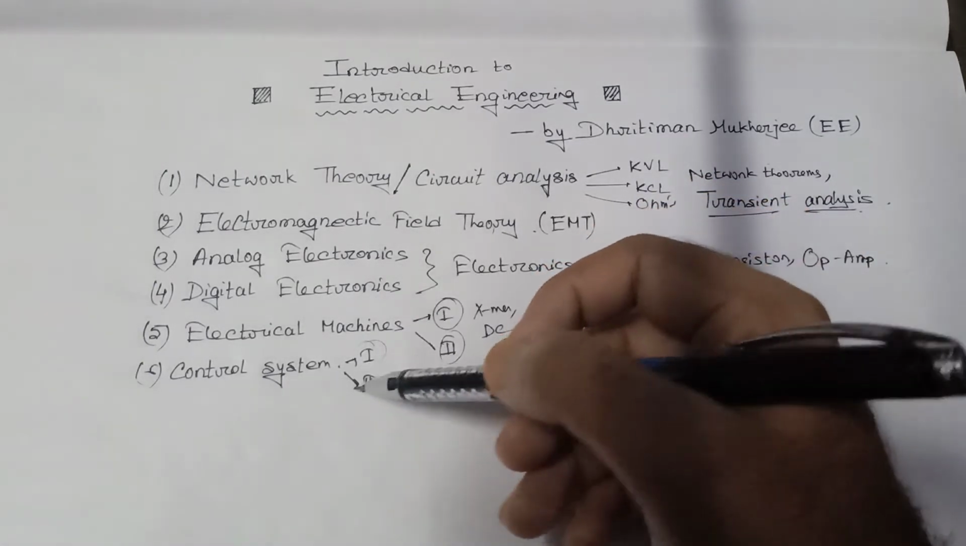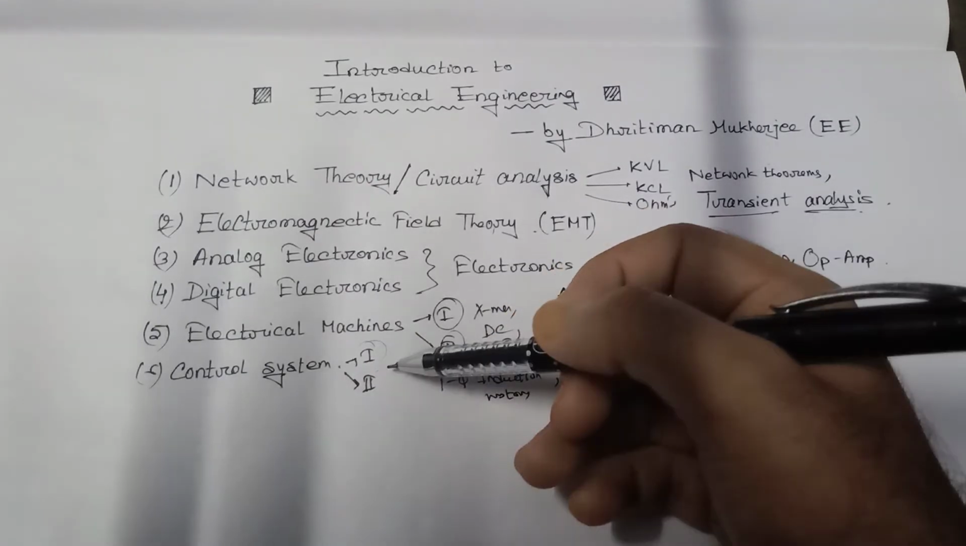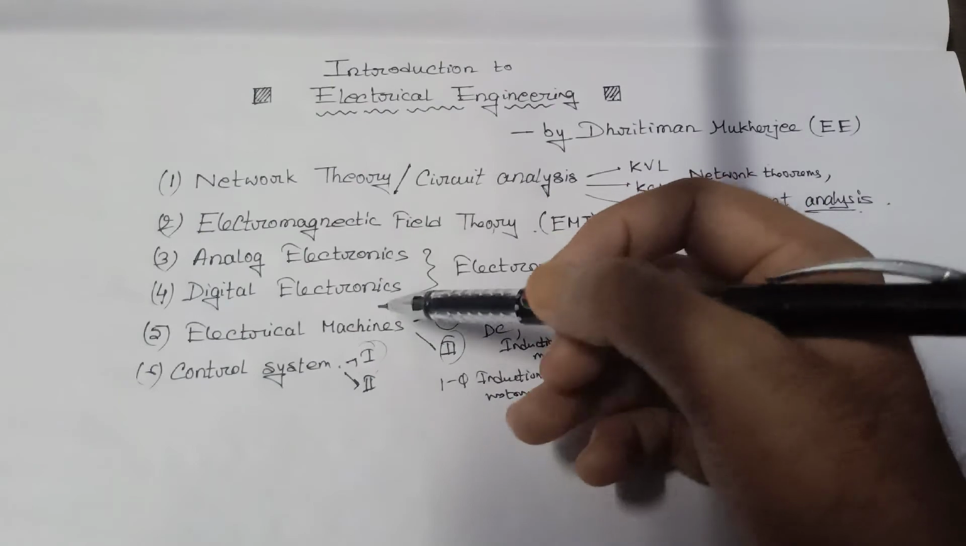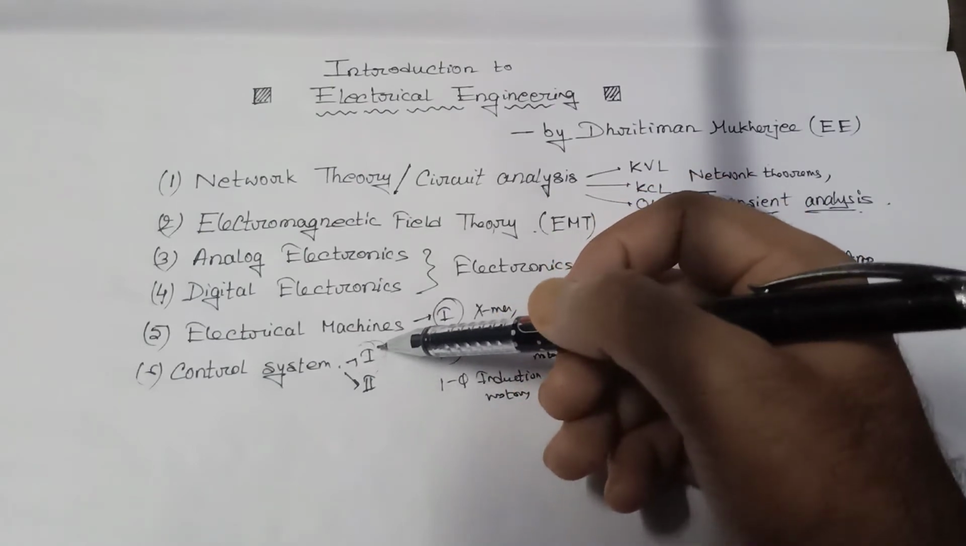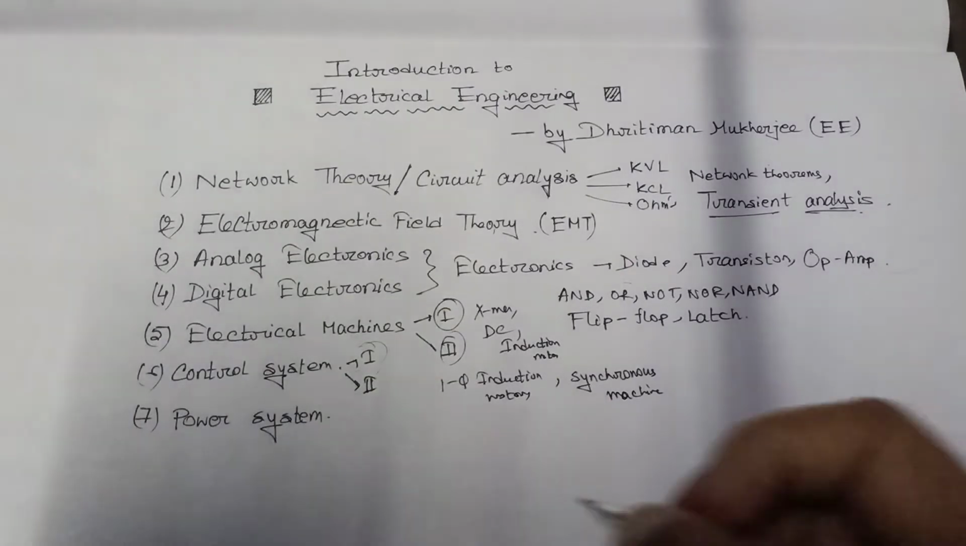The specialty of control system 2 is that it is non-linear type. And frankly speaking, control system 1 is much easier than control system 2, because in control system 2 you have to analyze non-linear systems which are very complicated.